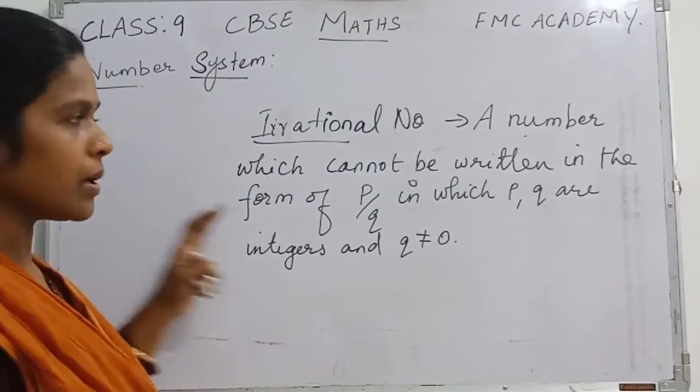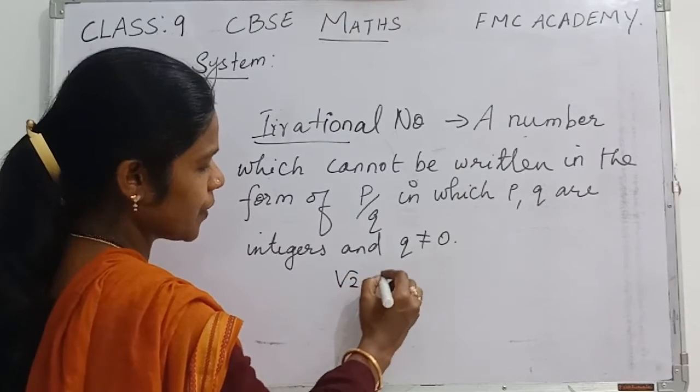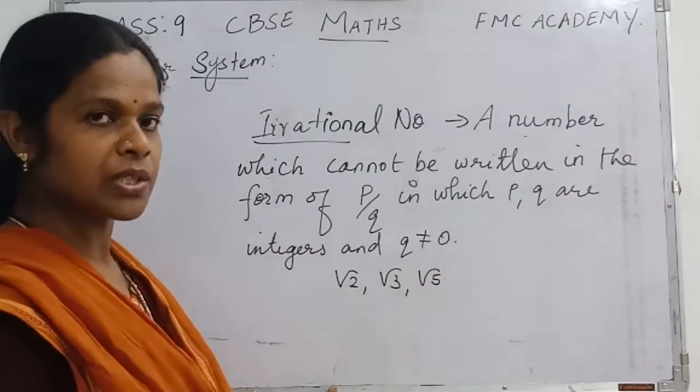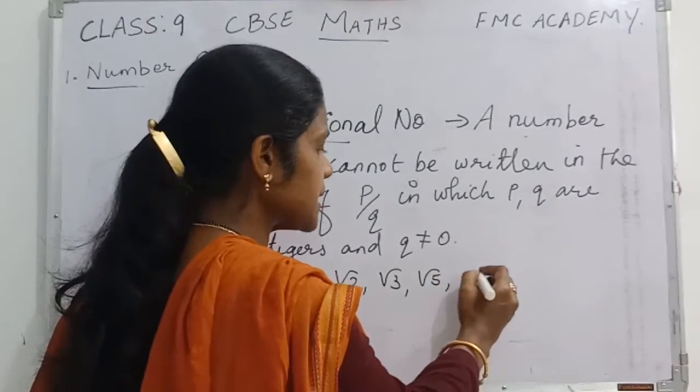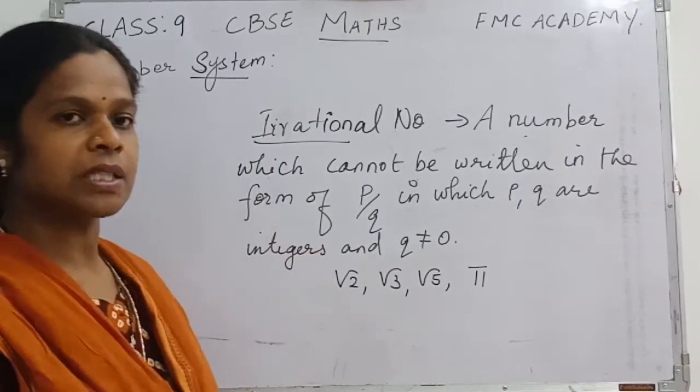So these numbers are called irrational numbers, as I said, like root 2, root 3, root 5, etc. Like this there are so many irrational numbers. Even pi is the best example of an irrational number. Okay. Yes, I think it's very clear to everybody.